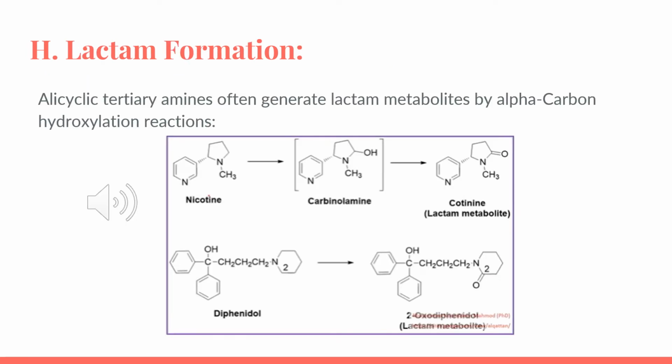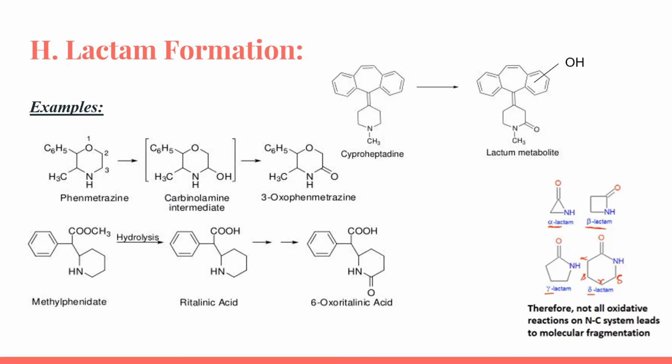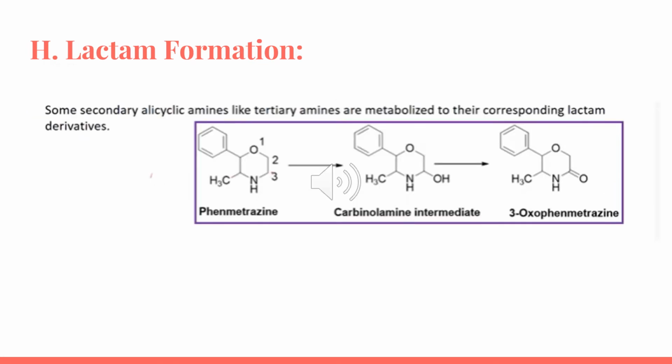Alicyclic tertiary amines often generate lactam metabolites by alpha carbon hydroxylation reactions. So let's take a closer look at nicotine. In nicotine we can have N-demethylation, and we have one carbon which is more hindered, so we favor formation of an amide ring, which is more common rather than cutting, and the intermediate will undergo rearrangement to form the cotinine, which is the lactam metabolite. For phenmetrazine, it can undergo hydroxylation, forming a carbinolamine intermediate, and finally we're going to have the 3-oxophenmetrazine.